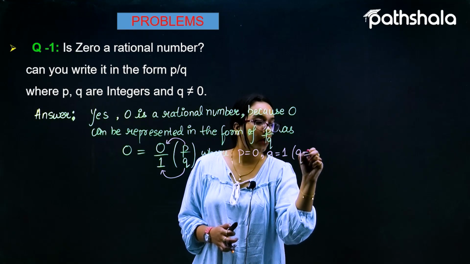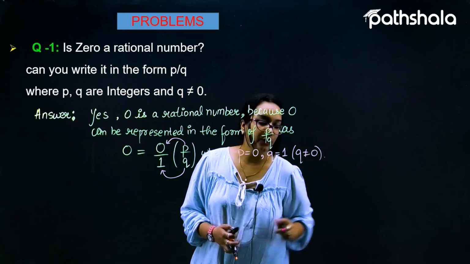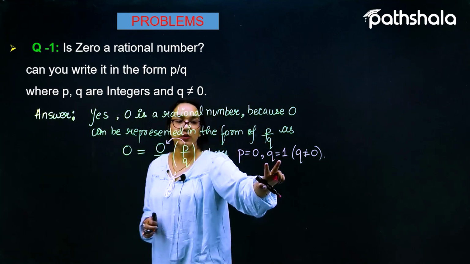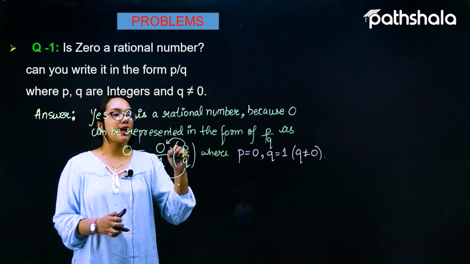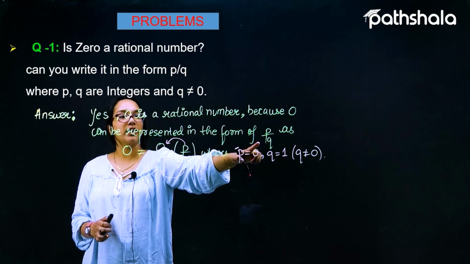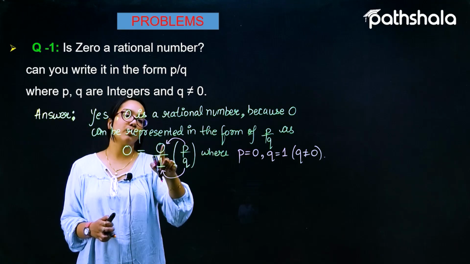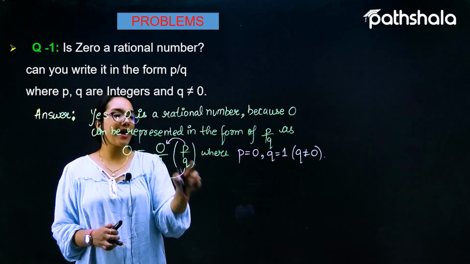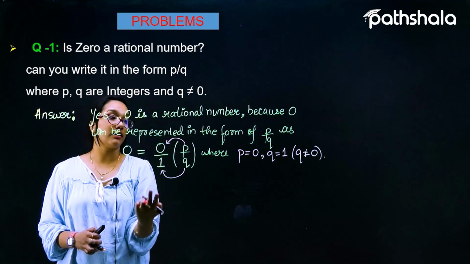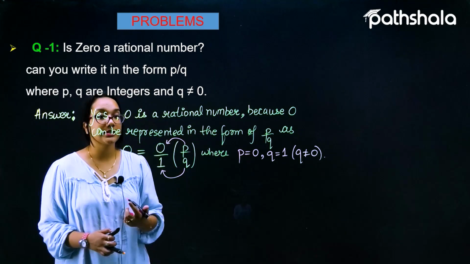Obviously Q cannot be 0 as per the condition, and the value of Q is 1. So yes, 0 is a rational number because 0 can be written as 0 by 1, which is P by Q, where P is 0 and Q is 1. So the answer is yes.